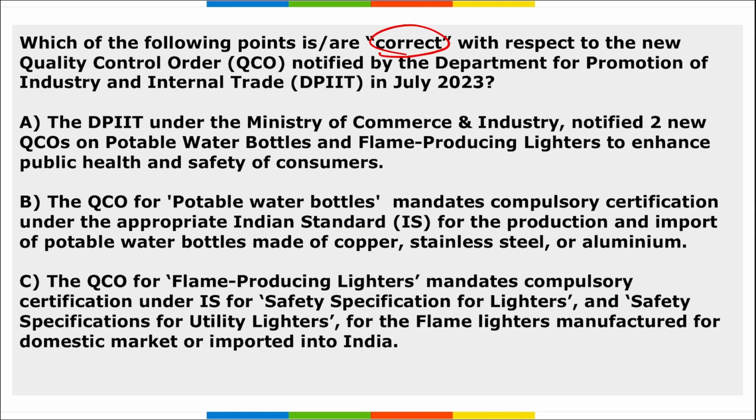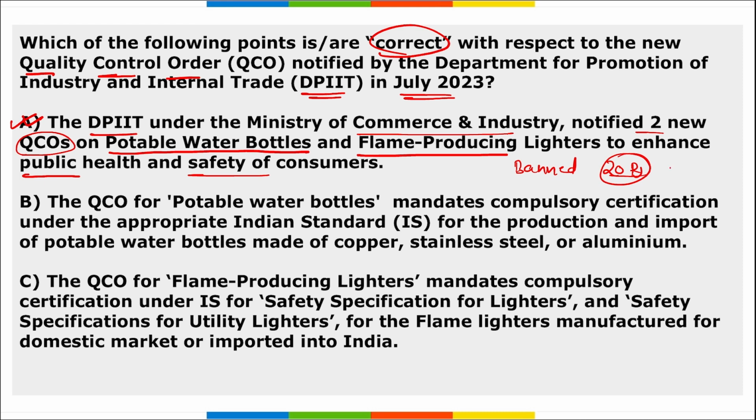Next, which is correct with respect to the quality control order notified by DPIIT in July 2023. Option A, DPIIT under the Ministry of Commerce and Industry notified 2 new QCOs on potable water bottles and flame producing lighters to enhance the public health and safety of consumers. So yes, option A is correct. And India has also banned the import of lighters that are below 20 rupees. These lighters below 20 rupees will now be made in India only.